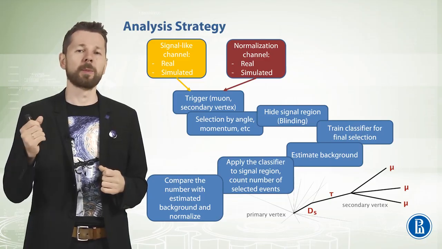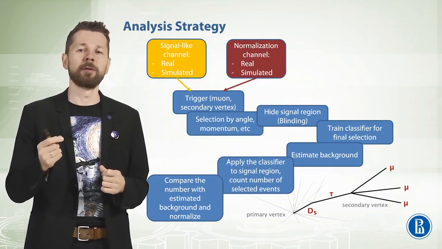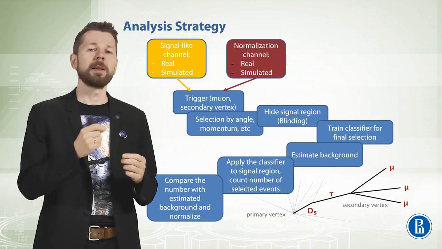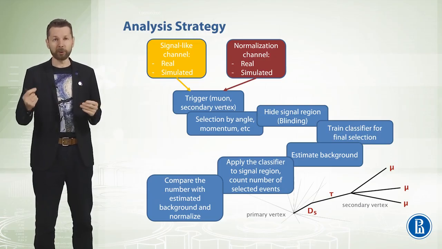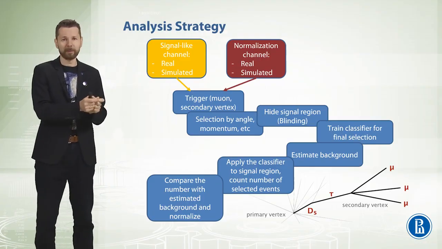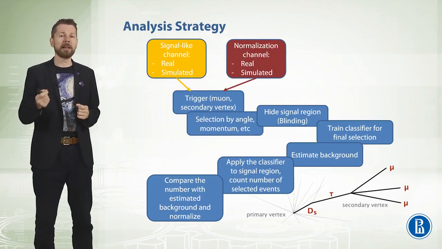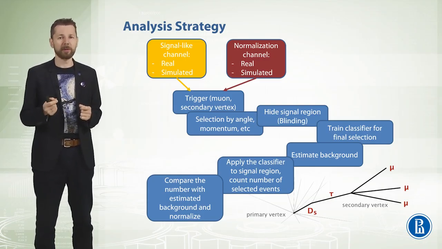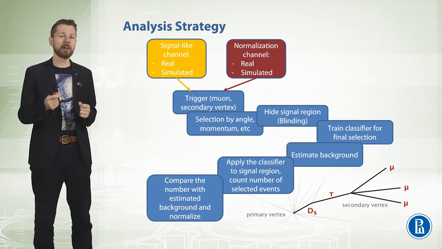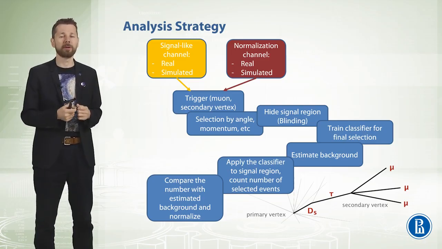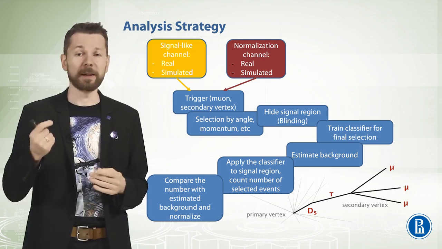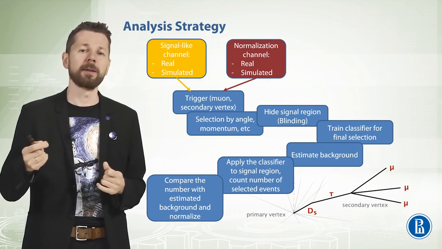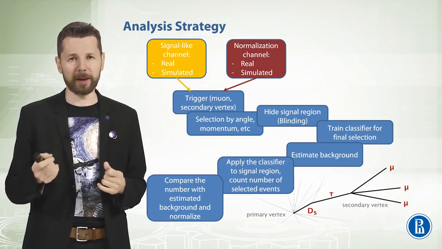Once we're satisfied with its properties, we can apply it to the signal region and estimate the number of events passing the selection. But then we have to convert this number into a branching fraction to compare it with the predictions of the Standard Model. That's why we might need a normalization and calibration channel. If we apply the same selection to this channel, we get the number of events that corresponds to the well-known branching fraction. Since the topology of the calibration channel is very similar, it is assumed that the ratio of counted events to branching fraction should be the same.